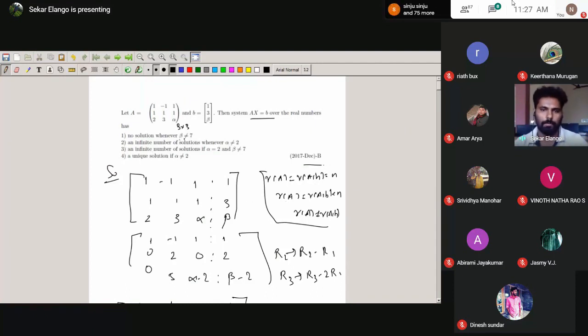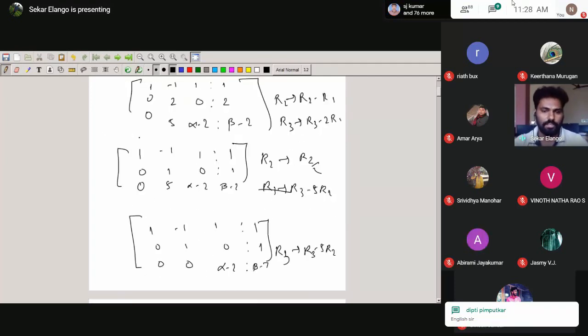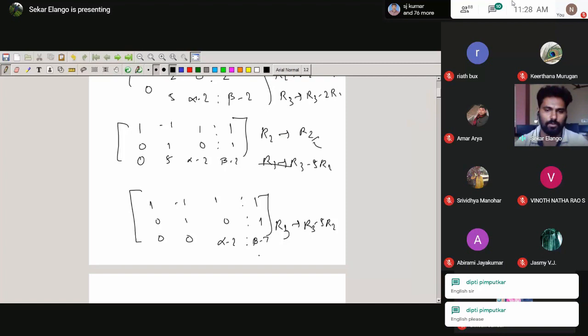Now you can see the problems. Beta is not equal to 7. We have the infinite number of solutions, we have the no solution. Check it. So suppose you can check about beta is not equal to 7. Suppose the option is correct now.